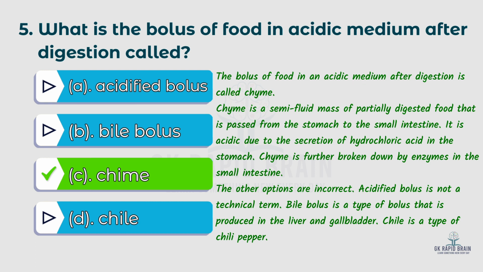Chyme is a semi-fluid mass of partially digested food that is passed from the stomach to the small intestine. It is acidic due to the secretion of hydrochloric acid in the stomach. Chyme is further broken down by enzymes in the small intestine. The other options are incorrect. Acidified bolus is not a technical term. Bile bolus is a type of bolus that is produced in the liver and gallbladder. Chili is a type of chili pepper.